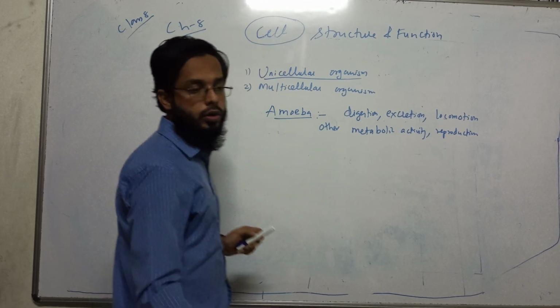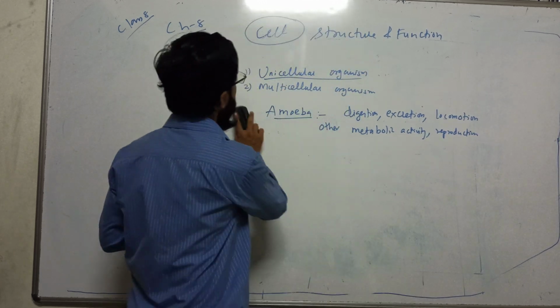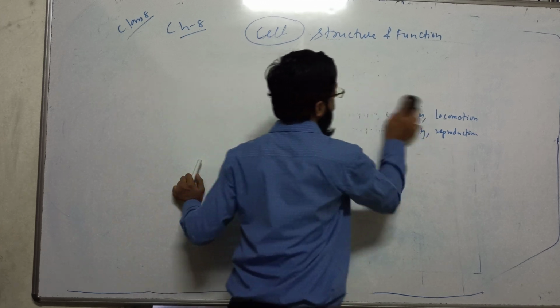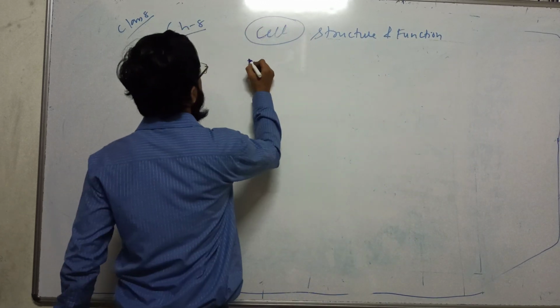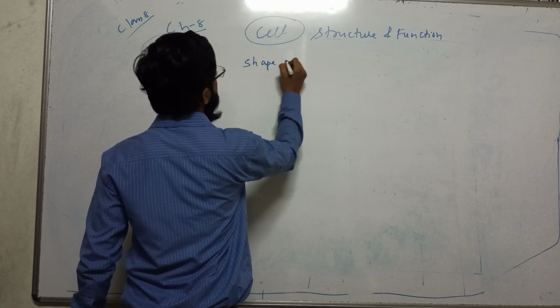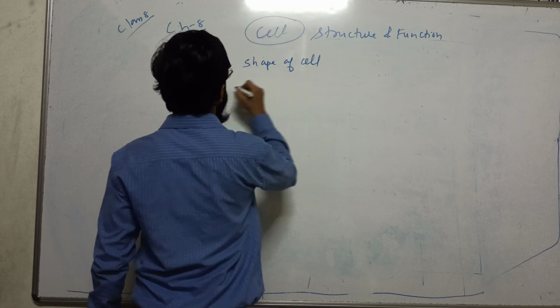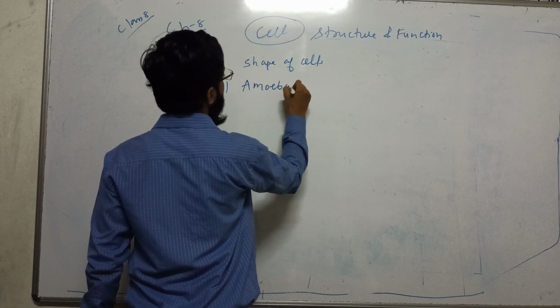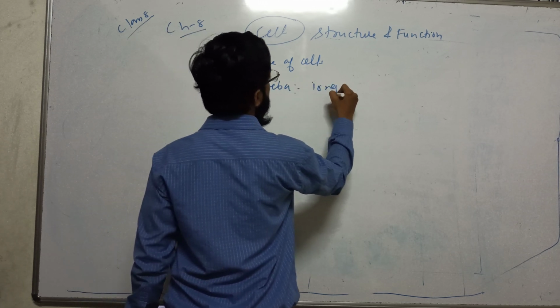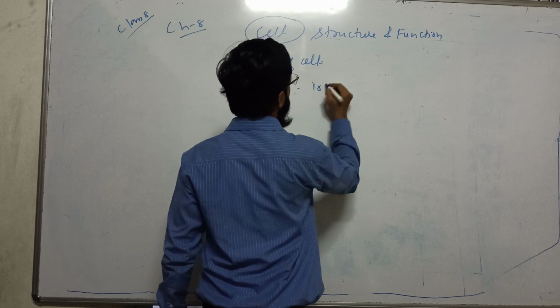Now let's talk about the shape of the cells. The shape of cells is different. First we are going to talk about amoeba. Amoeba has an irregular shape.